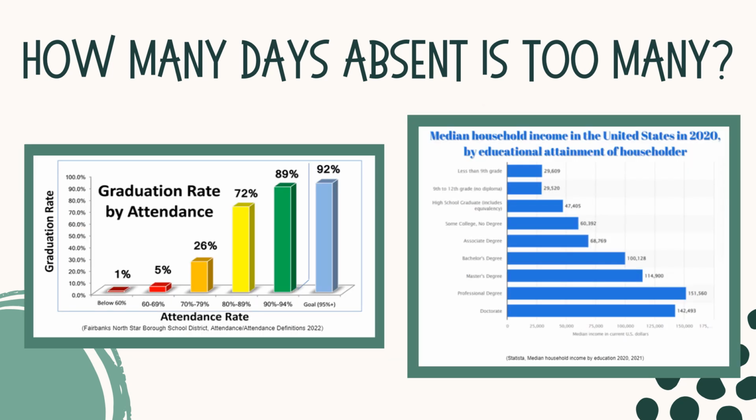Study after study has confirmed that attendance is directly correlated with high school graduation rates. The chart on the left shows the results of a study of students from the Fairbanks North Star Borough School District. Researchers found that as students' attendance rates decreased, so did their graduation rates. For example, students with an 80% attendance rate, which is the equivalent of missing 2 block days a month, had a graduation rate of only 72%. This means that 1 in 4 of these students did not graduate.